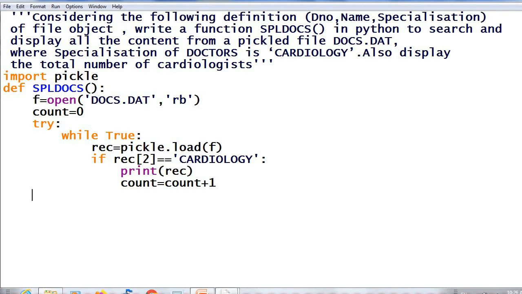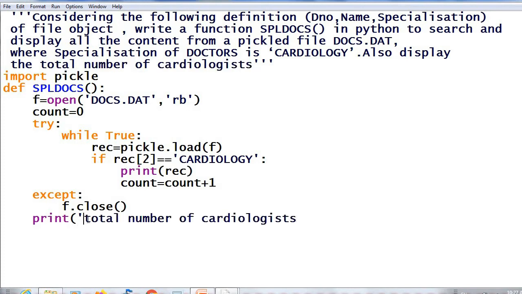Okay. Then here in except, f dot close, file closing. Then at last you have to print the total number of cardiologists. Print count.